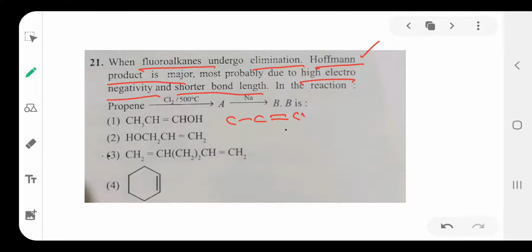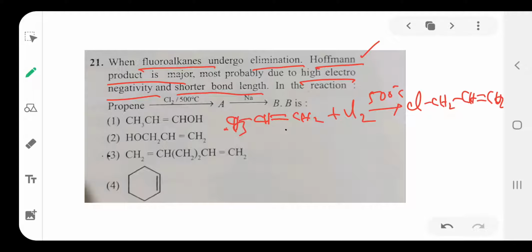Propene is reacted with chlorine at 500 degrees Celsius. At high temperature, what happens? Allylic substitution takes place. Means one of the 3 hydrogens in the methyl group is replaced by chlorine. Then Cl, CH2, CH double bond CH2. That is allyl chloride, 3-chloropropene.